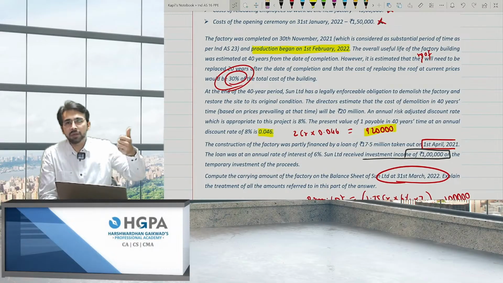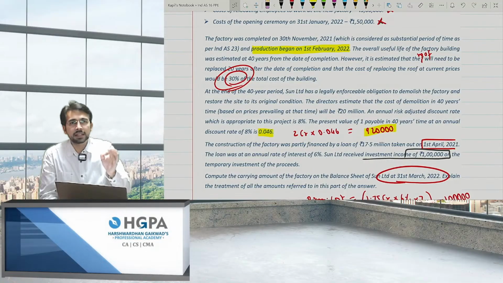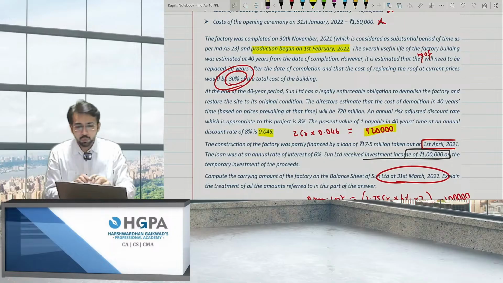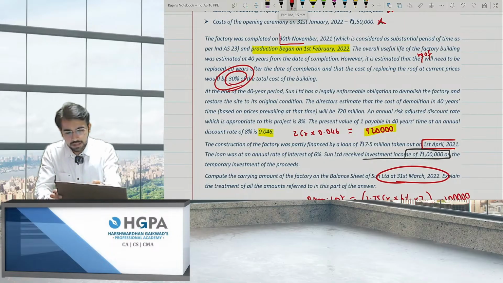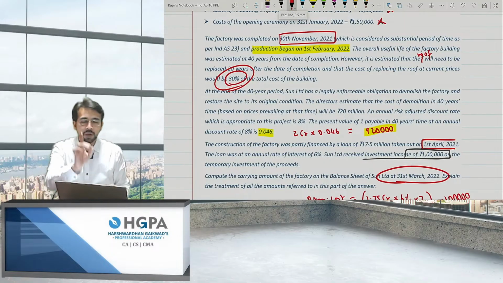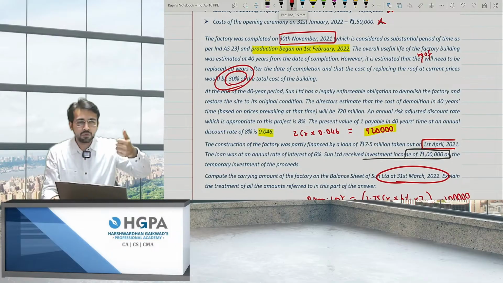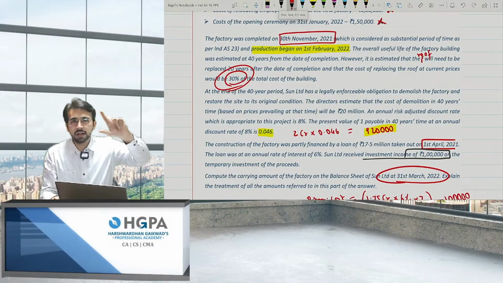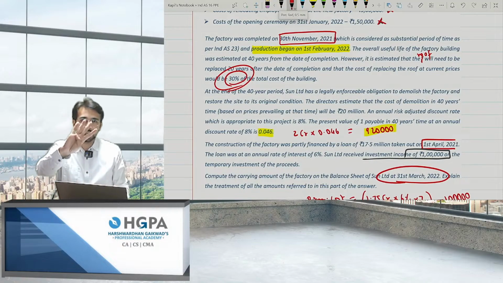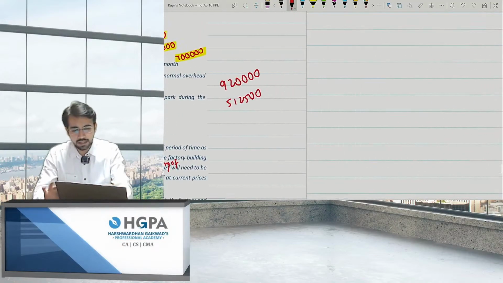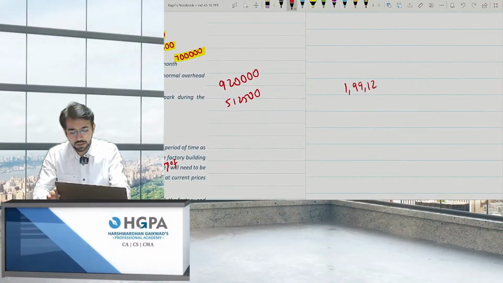Yes, the point on depreciation was that depreciation will start from the date it is ready to use, not put to use. It hardly matters on which date you are using it. Was it ready on 30 November? The answer is yes. So you should start depreciation from 30 November itself. So from 30 November, that is December, Jan, Feb, March, you will start depreciating for 4 months. But the problem is, can I directly depreciate this 1 crore 99 lakh 12,500 for 4 months?